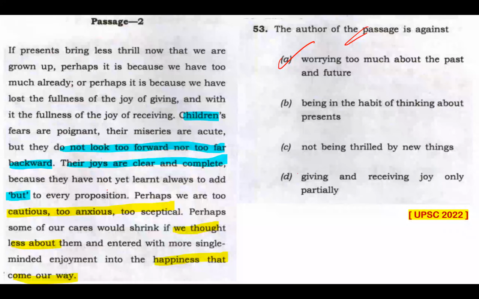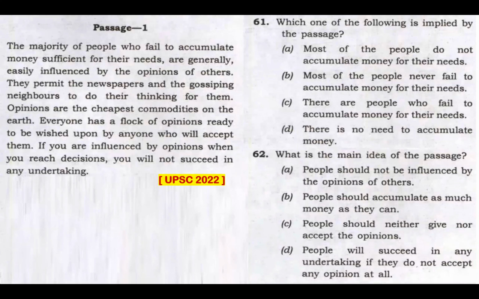I hope that's clear. Okay, let's try this passage to attempt question 61 and 62. Which one of the following is implied by the passage? The keyword here is implied. Remember, implication would mean what you may assume from the passage. Whatever it is, it has to be from the passage. Option A. Most of the people do not accumulate money for their needs. This passage clearly classifies a group of people, calling them the majority of people who fail to accumulate money sufficient for their needs. That's fine. Till that much is correct regarding option A.